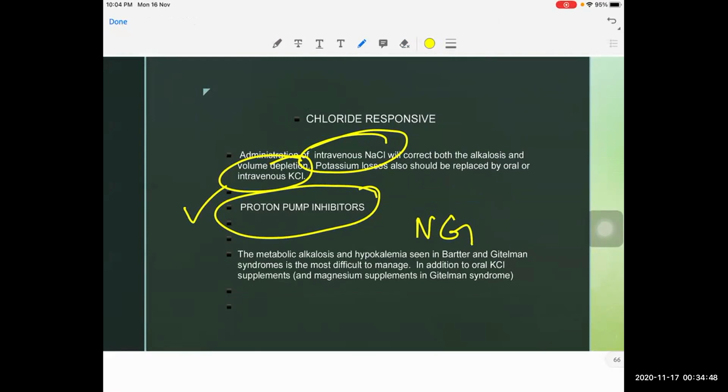The metabolic alkalosis and hypokalemia seen in Bartter and Gitelman syndrome is most difficult to manage. So in addition to oral potassium supplements, magnesium supplements are also needed in Gitelman syndrome.